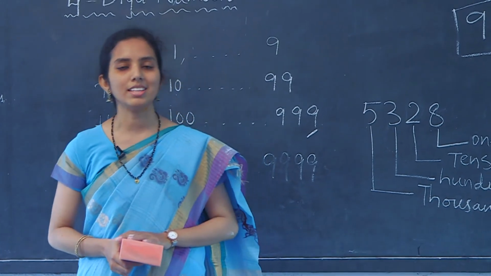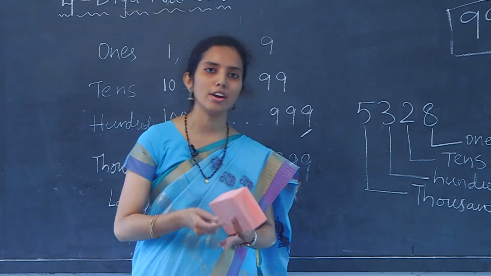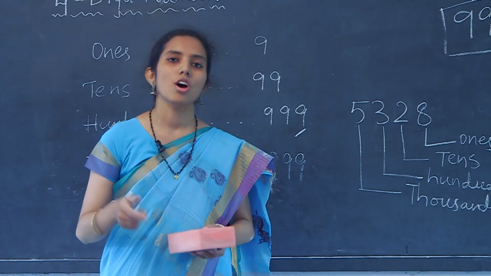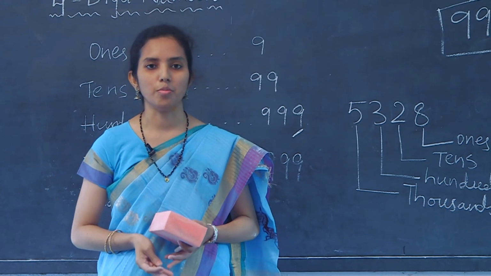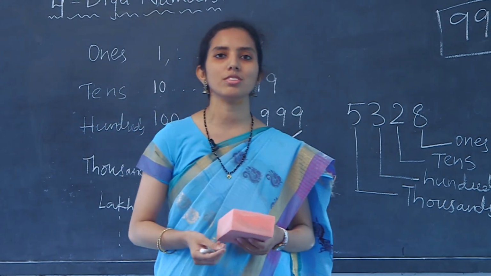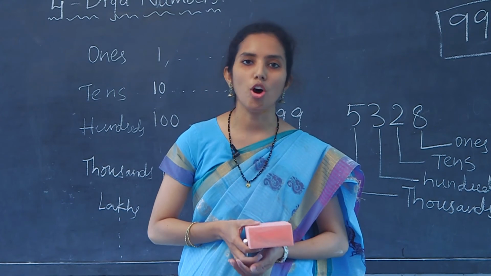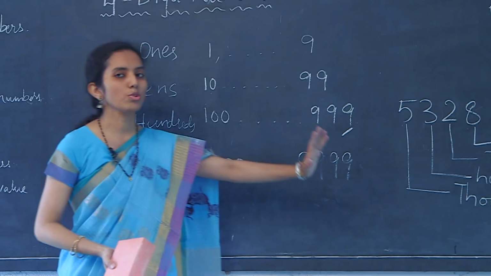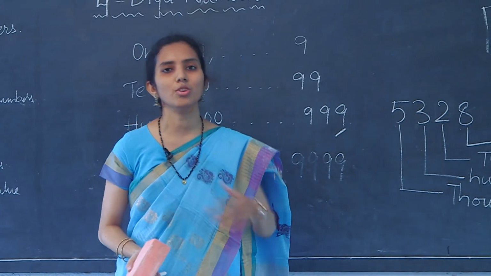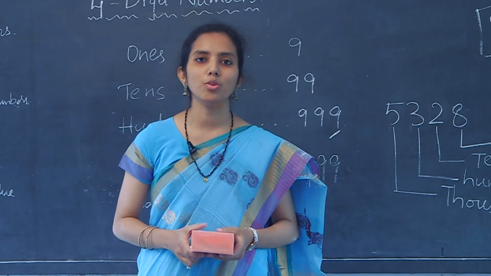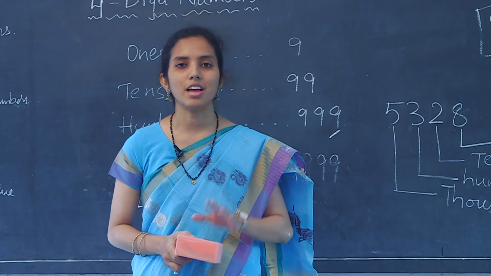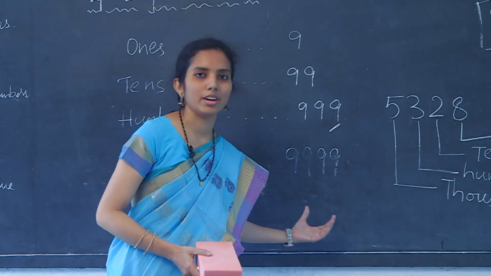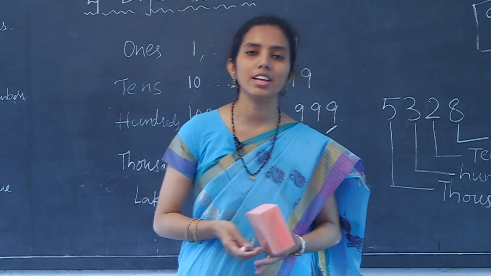In our further classes, we are going to learn expanded form of 4-digit numbers, addition of 4-digit numbers, and rounding off of 4-digit numbers. Hope you have all enjoyed this online class, and I want all of you to write numbers starting from 1000 to 2000. If you are more interested, you can write numbers even after 2000, but the basic thing is I want all of you to write the numbers from 1000 to 2000. Thank you all for listening to the class.